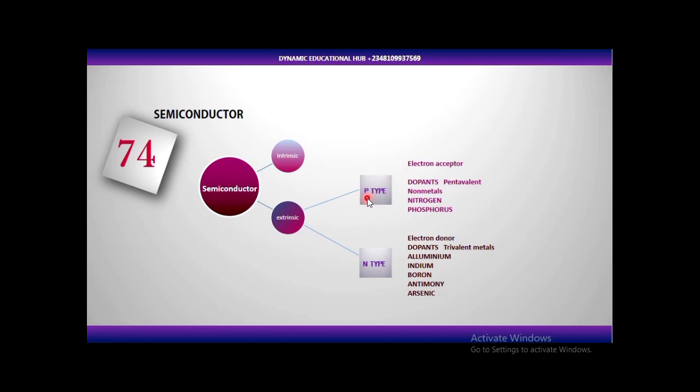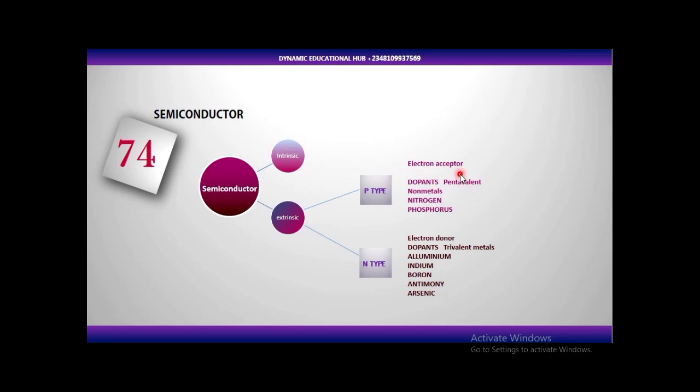So semiconductor can now conduct electricity via hole or electron. When we have excess holes more than electrons, we have p-type semiconductor. So the majority carrier in p-type semiconductor is hole. Minority carrier, what is small, is electron.